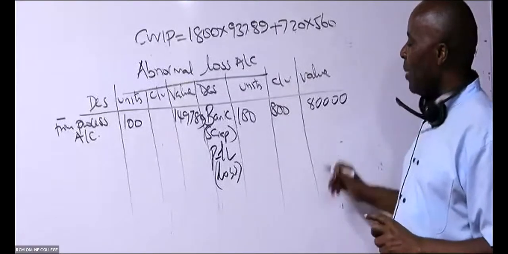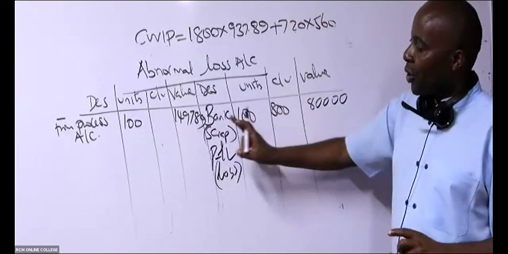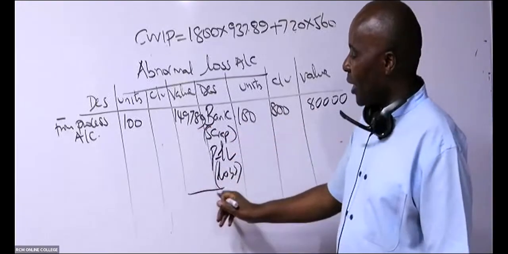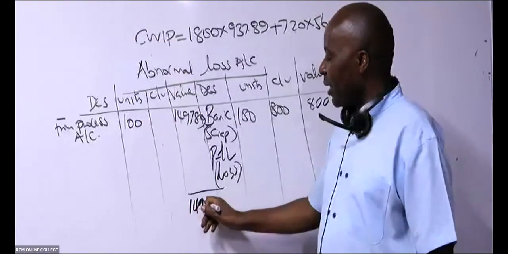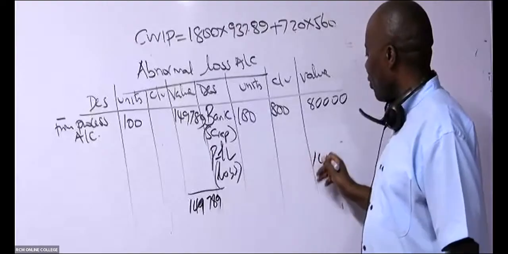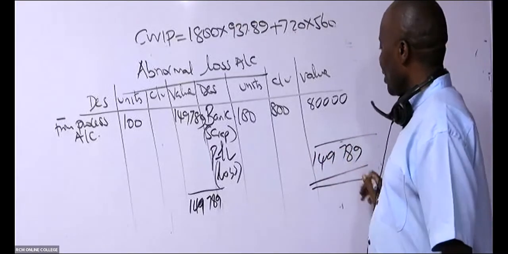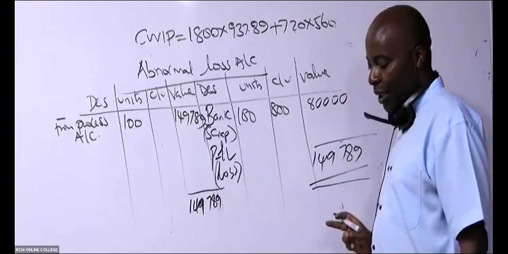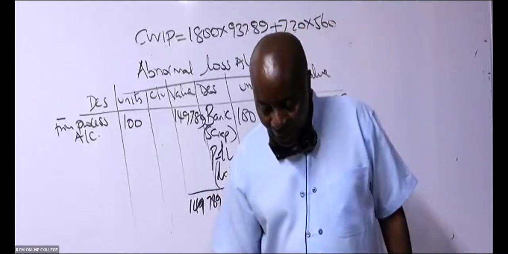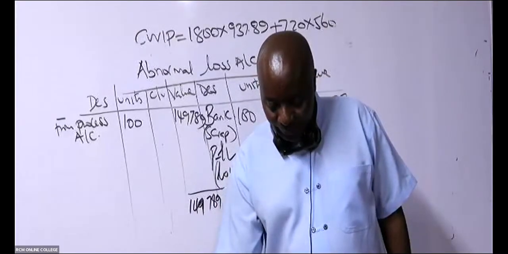So the loss will be how much? You only look at the values. So the balancing figure, this side, will be 149,789. So in this case, you take this minus this. What are we able to get, my good students?